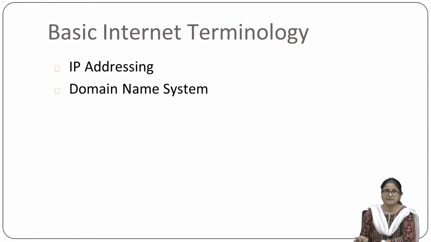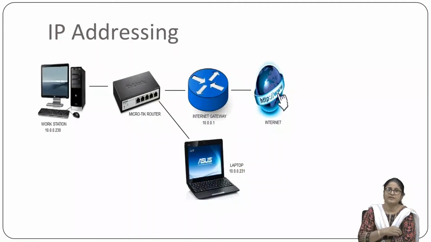So let us discuss what IP addressing is. In this figure you can see devices such as computers, printers, hubs, laptops, switches, routers and gateways, and many more devices, which require unique addresses so that we can easily identify each and every device over the internet.